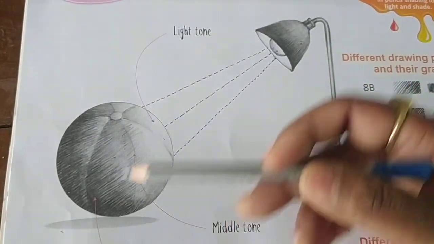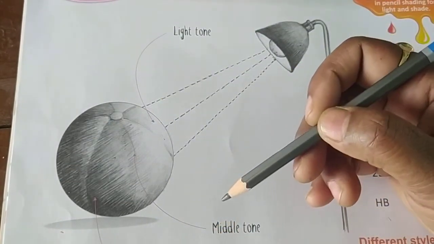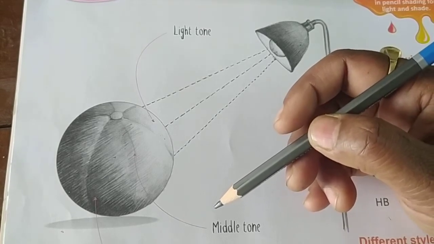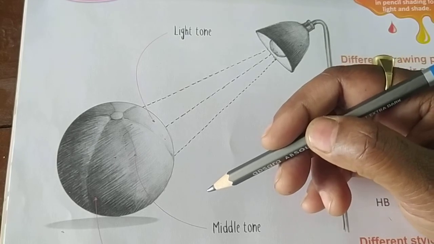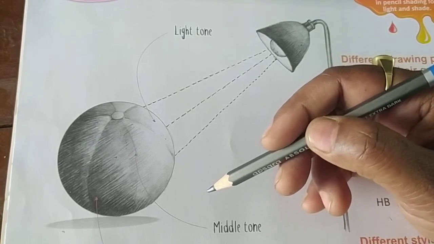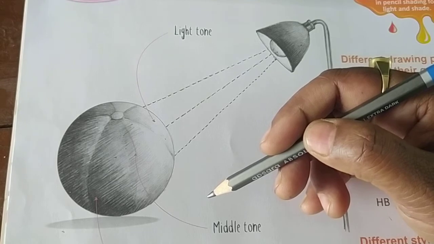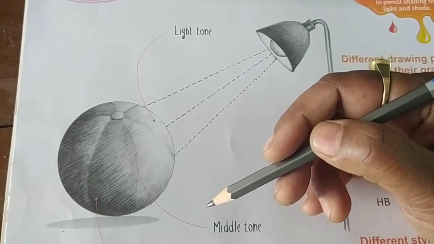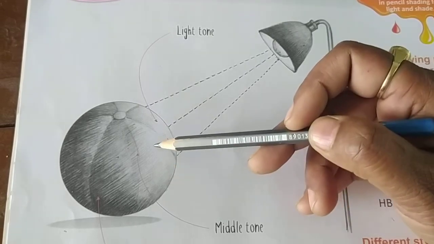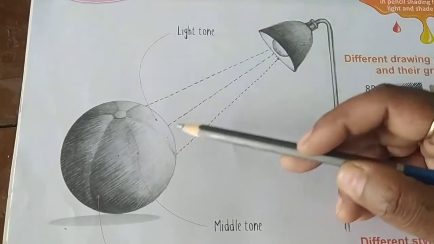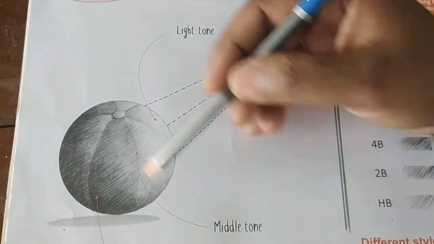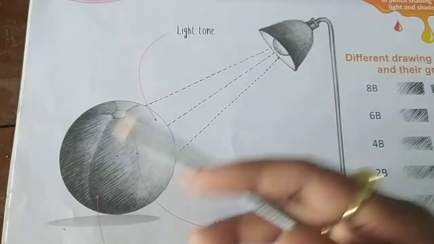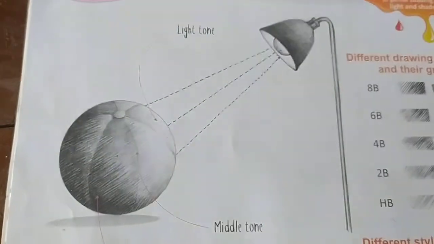Got it? So you can see this at your home also. Close all the lights and switch on one bulb. Just stand in front of that bulb and see the shadow on the opposite wall. You can see that and you will understand what this shade is. So the light tone is in the front, the middle one is the middle tone, and the end one, the opposite side of the lamp, is the dark tone.